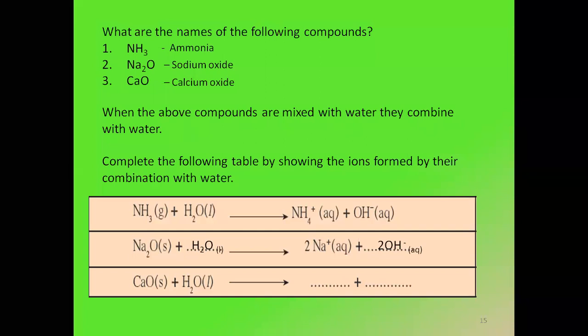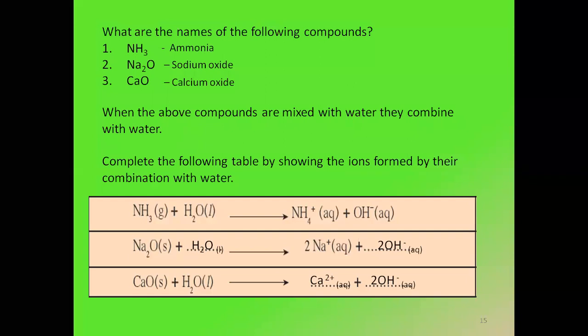So for calcium oxide dissolved in water, it will give me calcium ions which are Ca2 plus. See all these answers in the radicals table, and the OH minus. And again here in front of OH minus we are writing 2 because in the reactant there are 2 oxygens and 2 hydrogens.